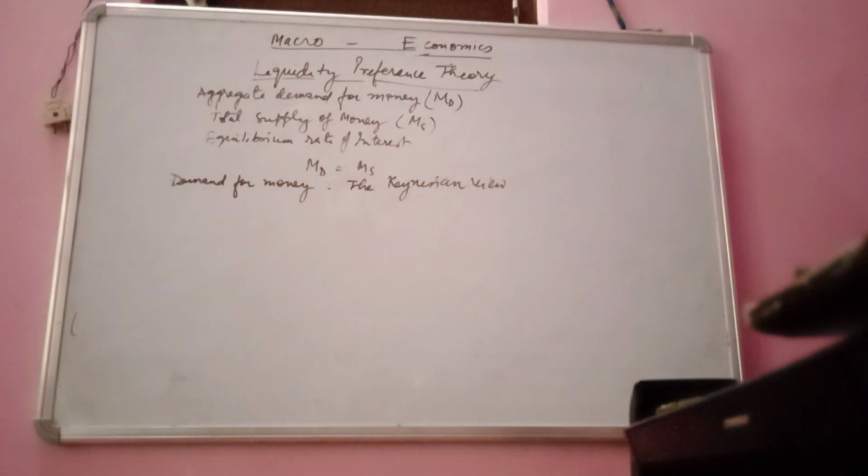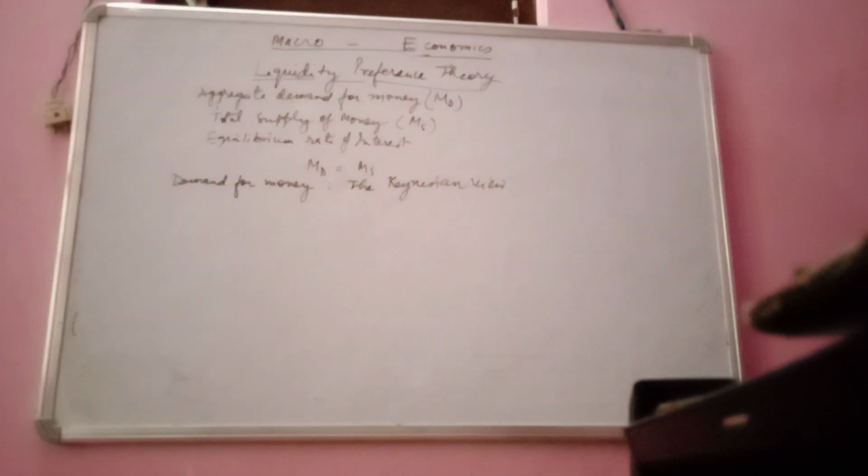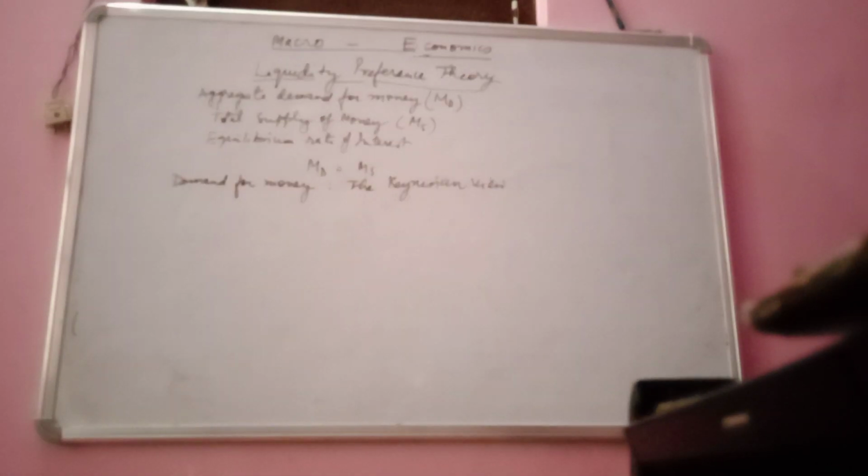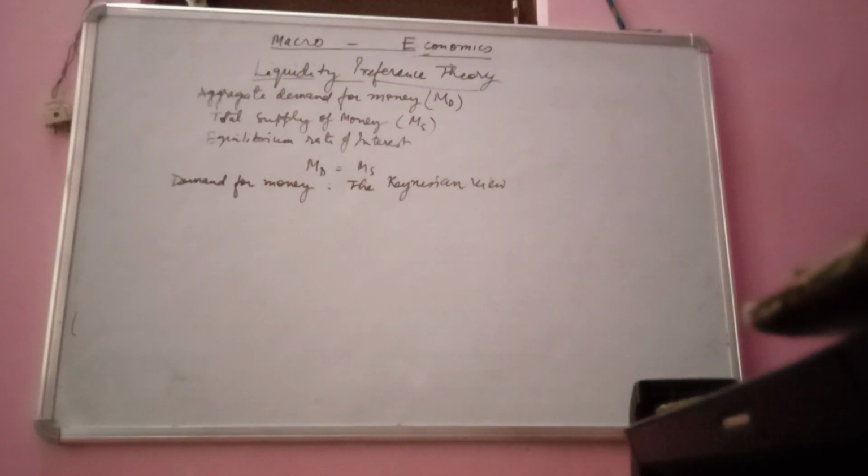Okay, so here when we are discussing the Keynesian view, Keynes classified the categories where the demand for money is analyzed. So basically three types of views are here for the demand for money. As per Keynes theory, Keynes classified the total demand of money under three categories.